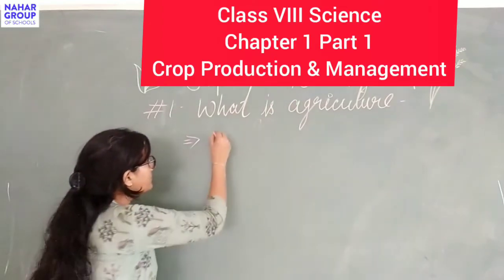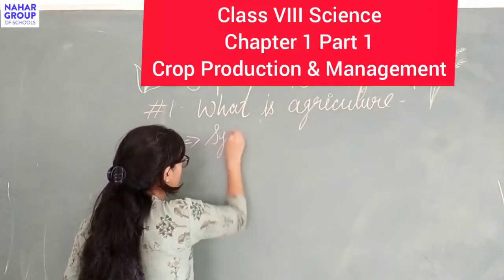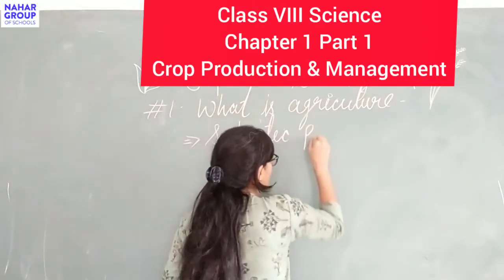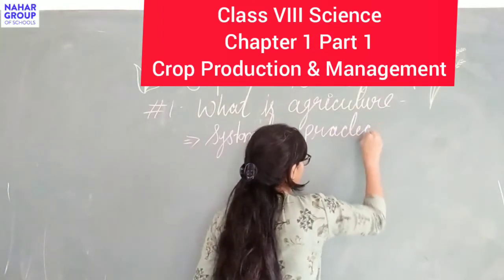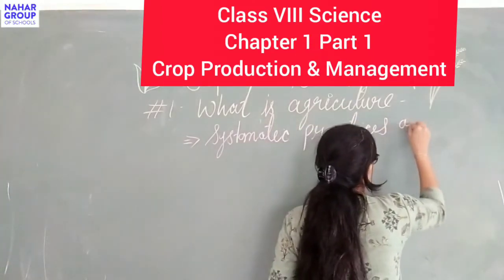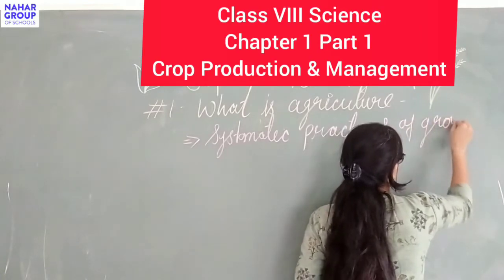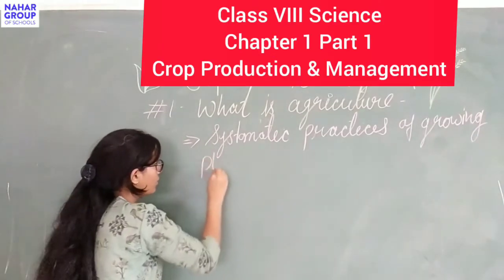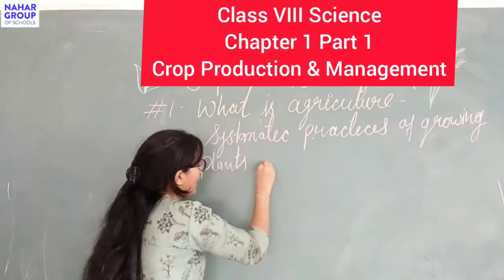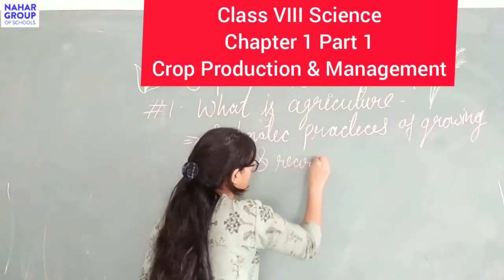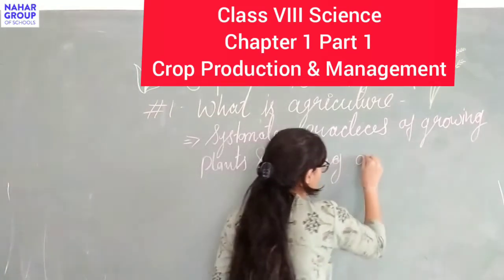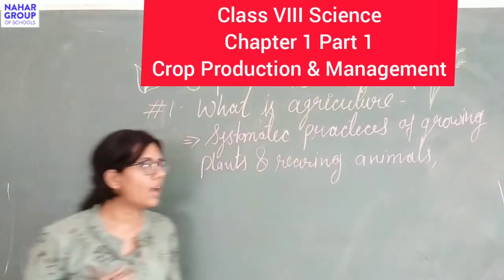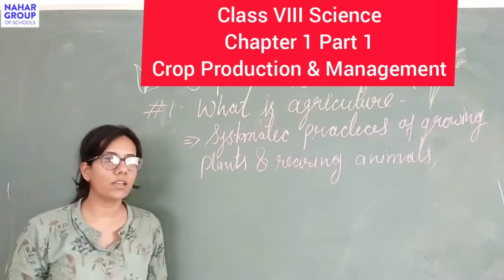So we can write: these are the systematic practices of growing plants, which are also called crops, and rearing animals. These practices are done to get food and other commercial products.